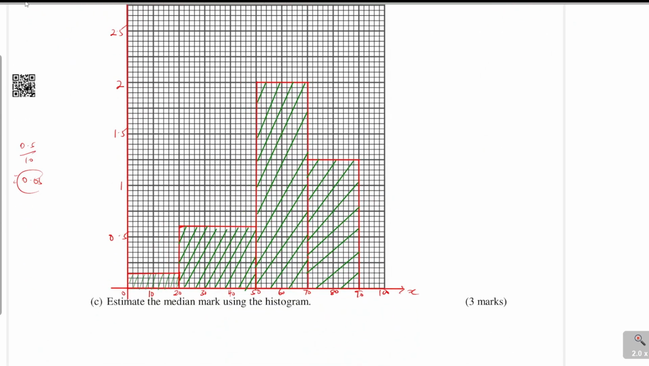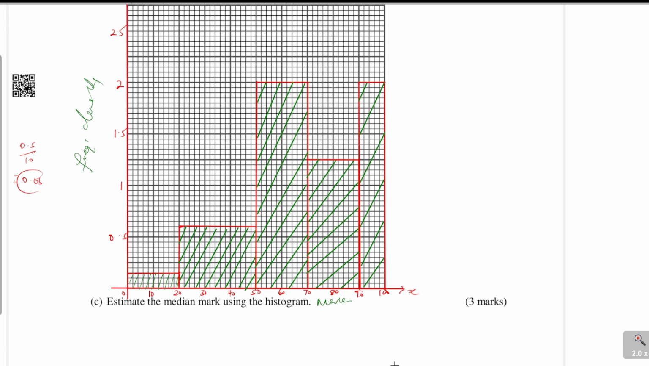And then the last one is 90 to 100. That one goes to 2. Frequency density is 2. It is supposed to be like that. So that is how you're supposed to draw the histogram. You have the frequency density on the y-axis.